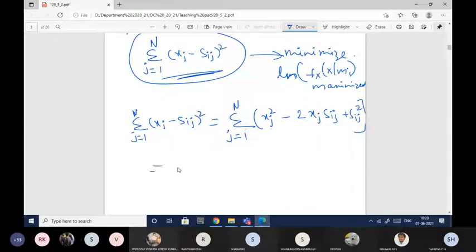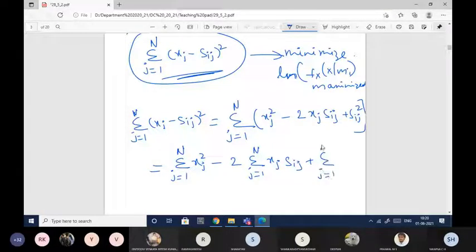Take the summation to each term: summation j equal to 1 to n xj square, minus 2 summation j equal to 1 to n xj sij, plus summation j equal to 1 to n sij square.